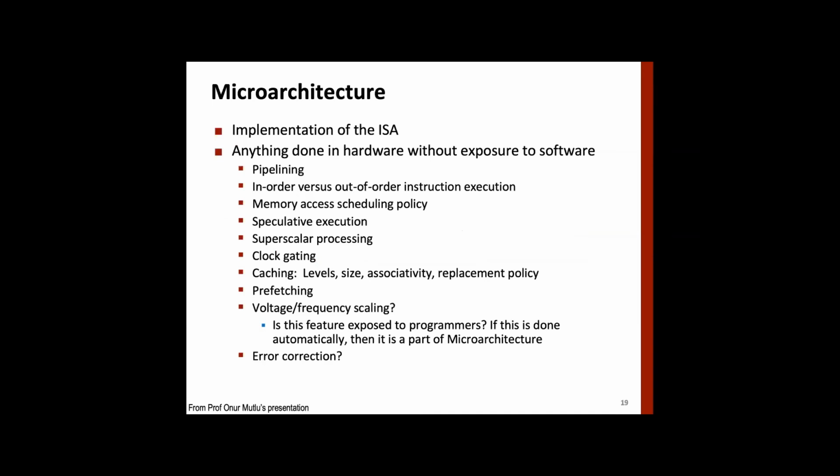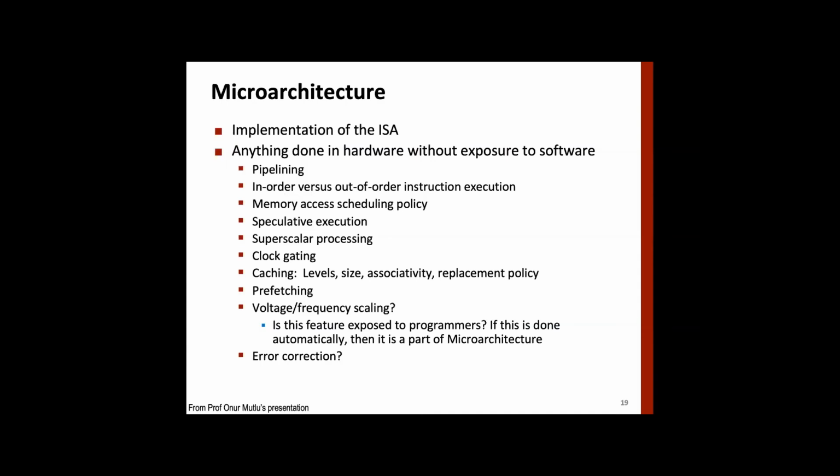Okay, so we have discussed ISA. Then let's discuss the microarchitecture. As we discussed, microarchitecture is nothing but the implementation of ISA. So that is what goes inside, for example, pipelining, in-order execution, out-of-order execution of instructions, memory access scheduling policy, clock gating, caching, what the different sizes of caches are, and so on, right?